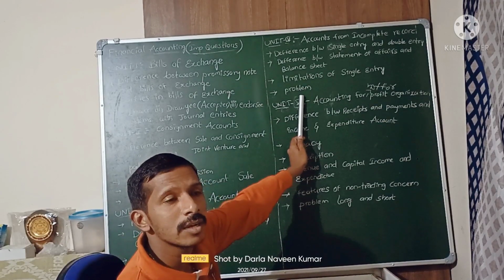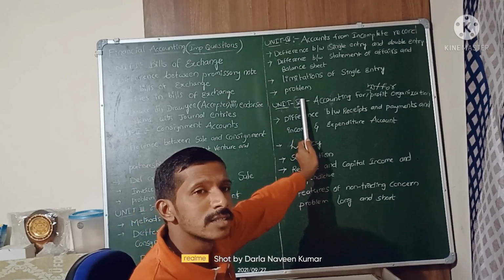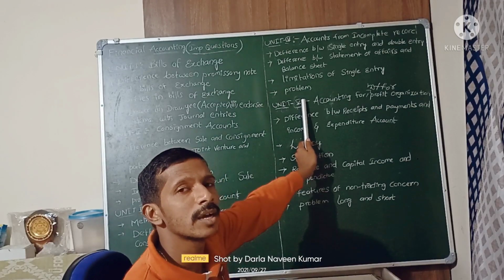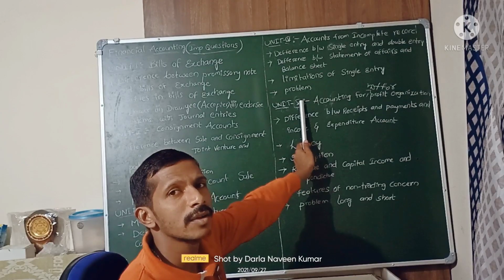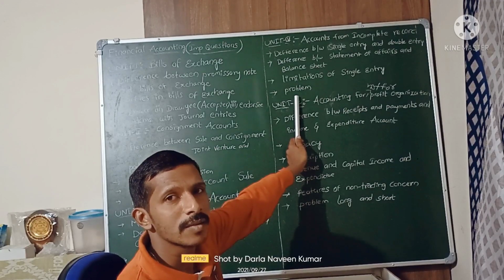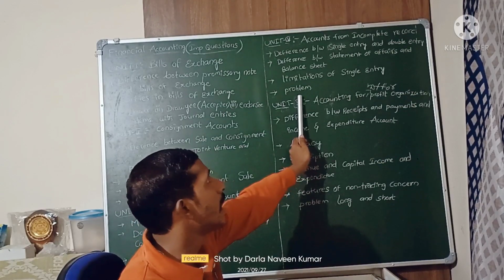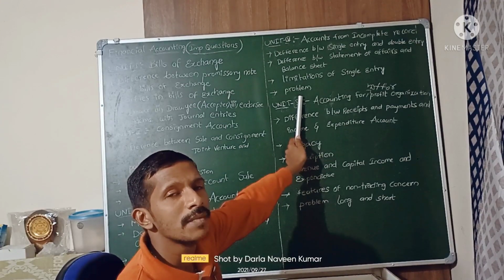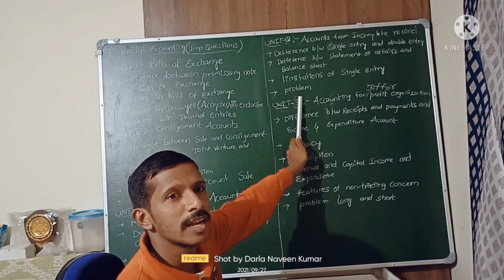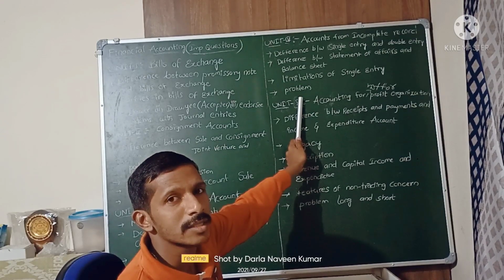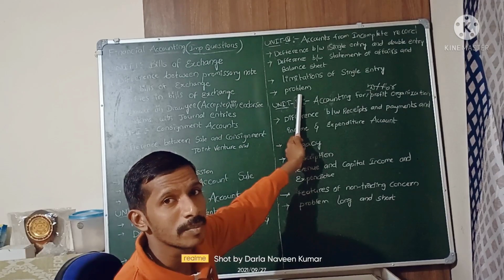In this chapter you have to learn the problems related to the statement of profit or loss and the statement of affairs. You have to read those formats and practice the problems. One long problem and one long theory we are expecting, and short theory as well. Sometimes he will ask a short problem also, like preparing a purchase-related account, such as the trade creditors account or trade debtors account.